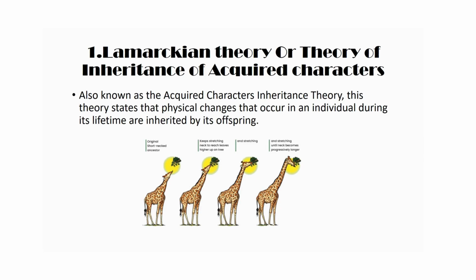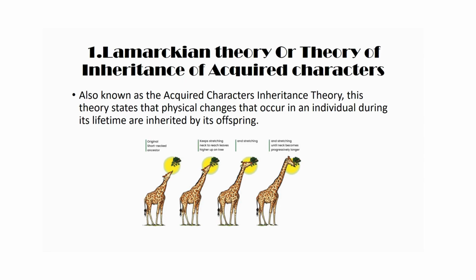Let's talk about the theory of Lamarck or the theory of inheritance of acquired characters. Lamarckism states that the changes that occur in an individual during their lifetime are inherited by their offspring. Let's see that with an example. He stated his theory by taking the long neck of the giraffe as an example.